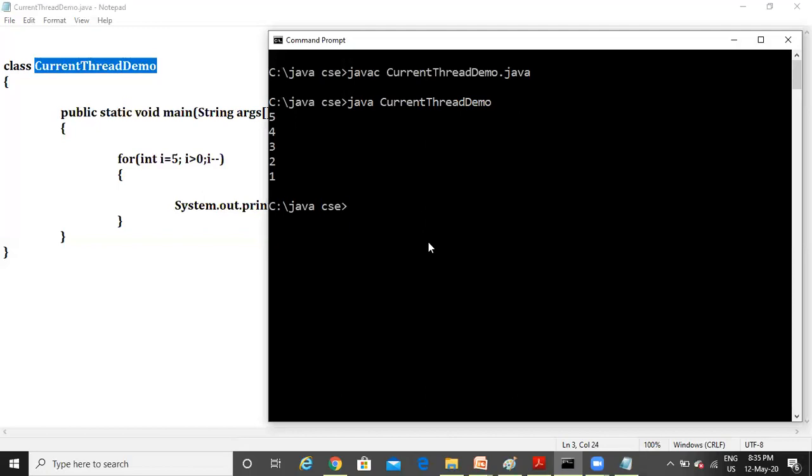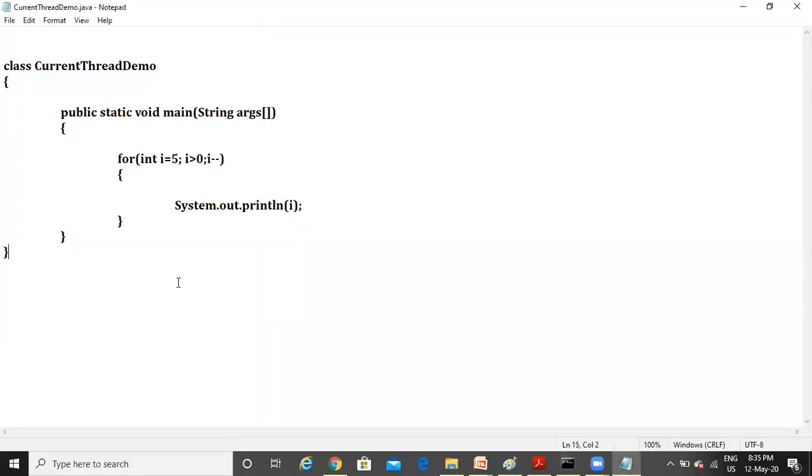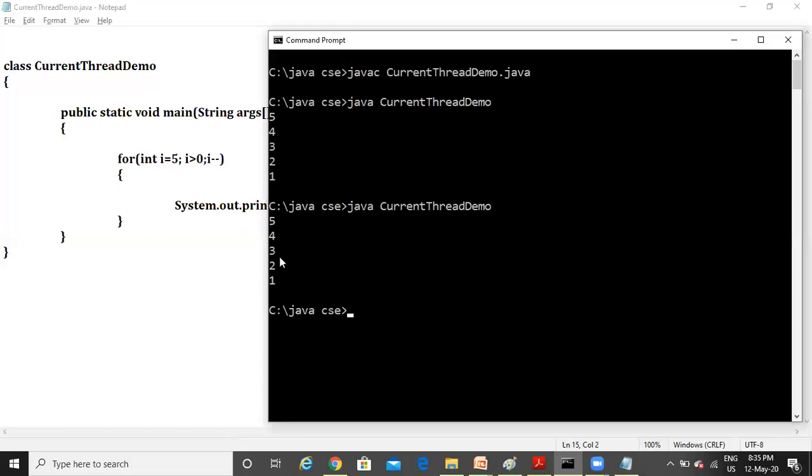Once again, I'll try to execute that program. Observe the output, without any gap it has been printed, right? Now what I will do is I will try to control this output. After printing 5, I will maintain a time gap of 1 second. After 1 second, 4 will be printed. Again, after printing 4, I want to maintain a time gap of 1 second again.